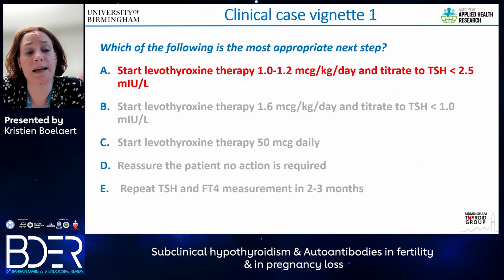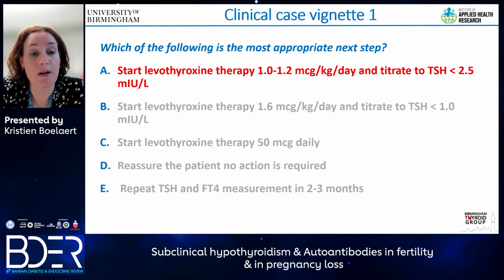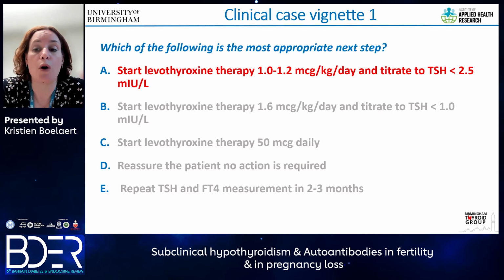So coming back to our case then, I think in this patient who has a serum TSH that's well above 4 and also above the upper limit of normal of the reference assay here, I would start levothyroxine at 1 to 1.2 micrograms per kilogram, and I would aim to keep her serum TSH to less than 2.5 throughout pregnancy.